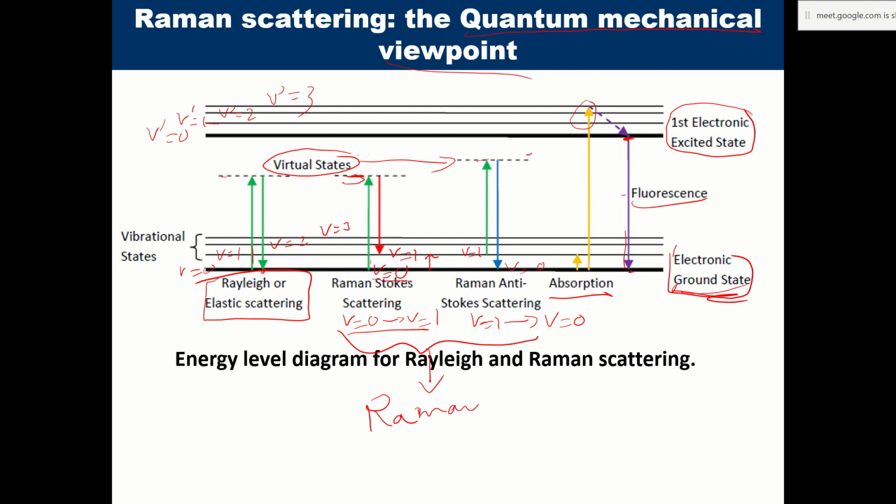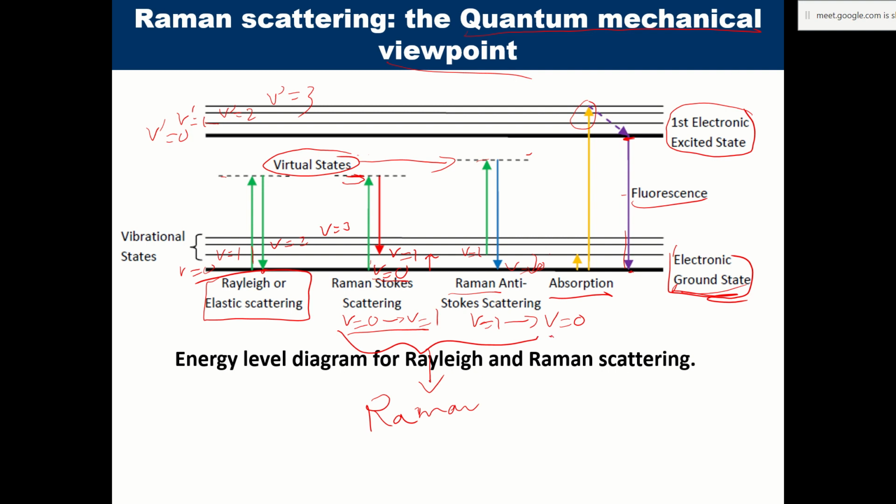So in the first case, it started from v0, the green arrow went up to the virtual state, and when it comes back it gets stuck at v1. So there is an overall increase in the vibrational energy of the system. And here it is decreasing. In the second picture, the green arrow starts at v equal to 1, so the molecule is in the v equal to 1 vibrational state of the electronic ground state. Now it is excited to some virtual state, and when it tries to come back to the ground state, it falls to the v equal to 0 state.